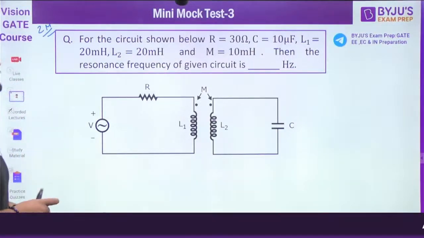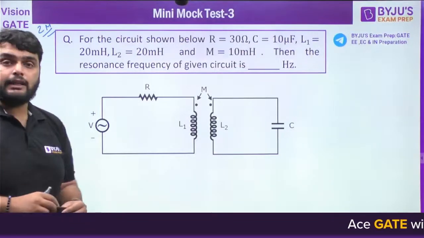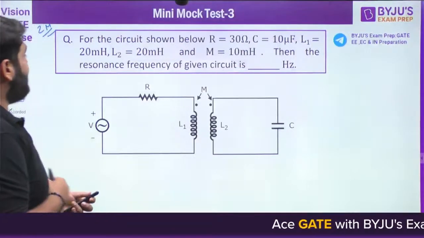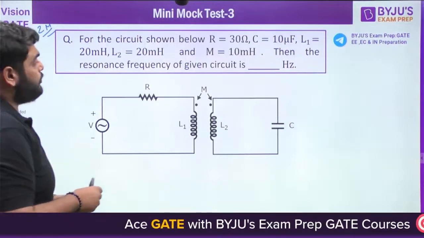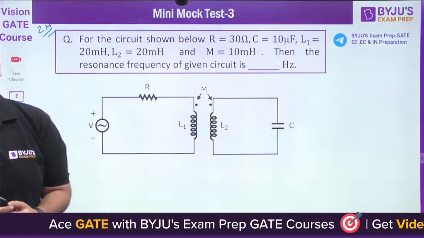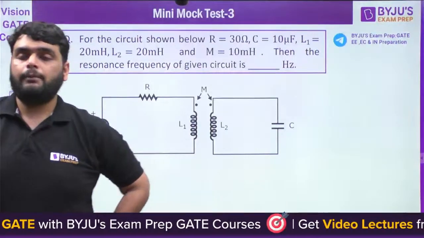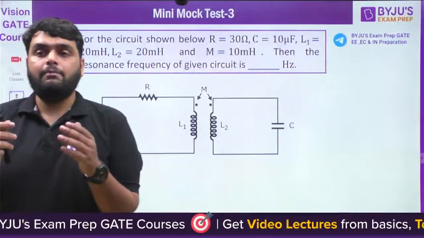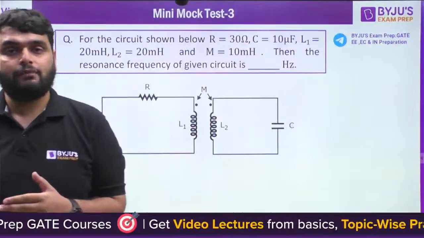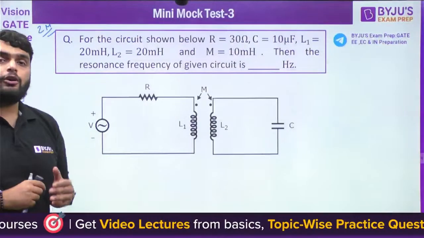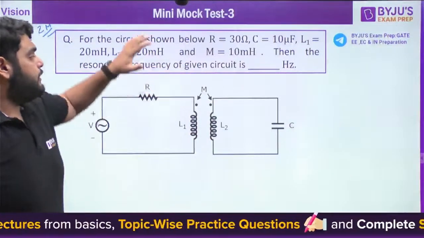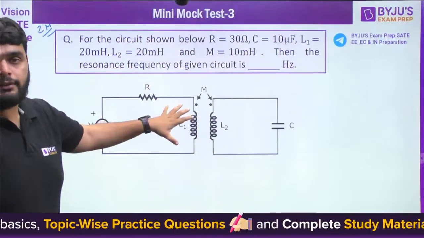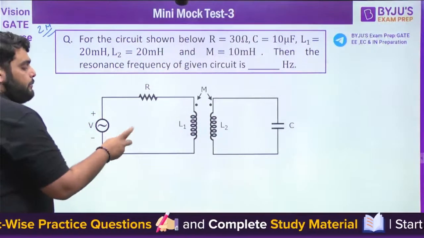In the circuit shown below, R is 30 ohm, C is 10 microfarad, and L1 and L2 are given, and also M is given. Then the resonance frequency of the given circuit is dash hertz. Now the simple concept of resonance frequency is that the imaginary part of total impedance will be 0. So you need to find out the total impedance here.